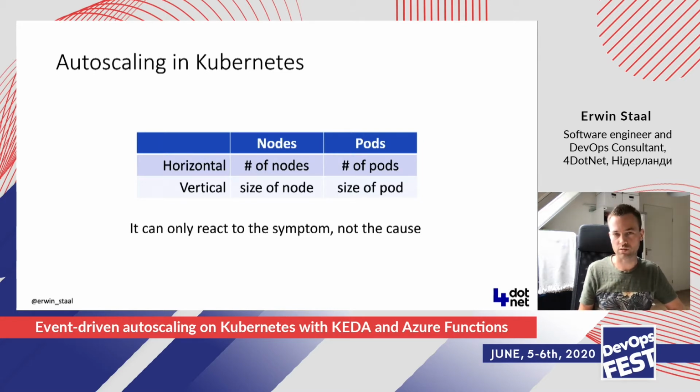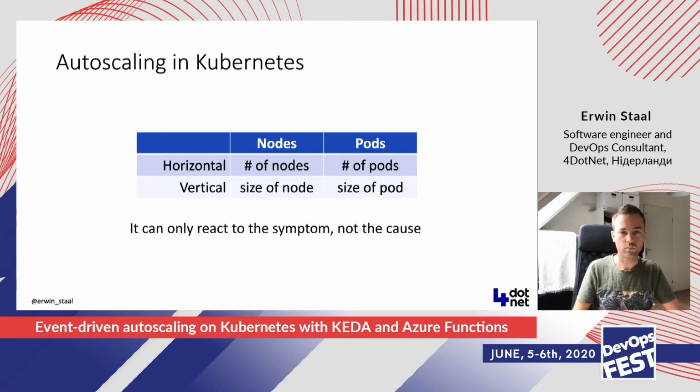But there's one problem with the scaling that's default in Kubernetes, and that's that it can only react to the symptom. It cannot react to the actual cause, because scaling in Kubernetes is mainly done based on either memory usage of your cluster or CPU usage of the cluster. Again, CPU usage is the only one that's not in alpha or beta state anymore. So the other ones are. And that means that if you can only react on CPU, you're already kind of too late. Your cluster was already doing a lot of work, and it would be nice if you could be ahead of it.